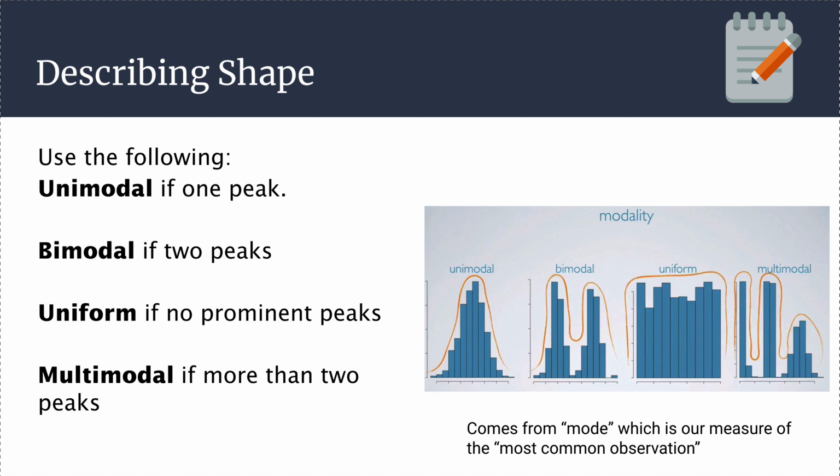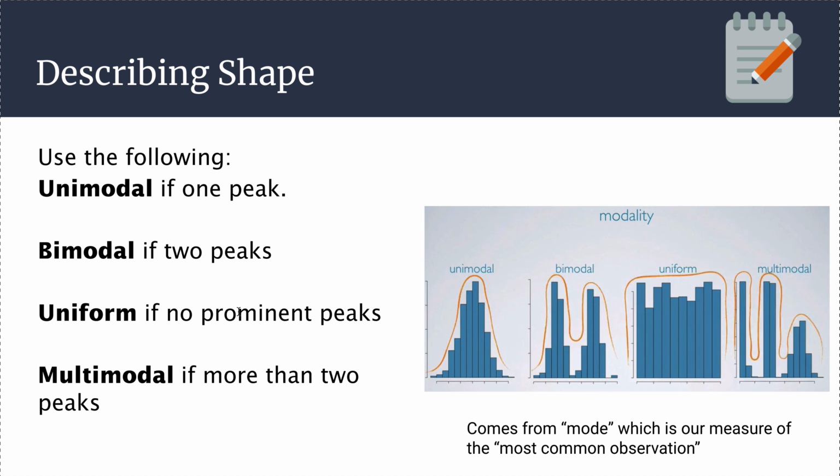All right. Continuing to take notes. More ideas about shape. We use the following terms to describe shape generally. Something is unimodal if there's one peak. You see that here in this case, one peak that goes up. We talk about things being bimodal if there are two peaks, and we can describe where those peaks are, as we'll see when we get into some examples.